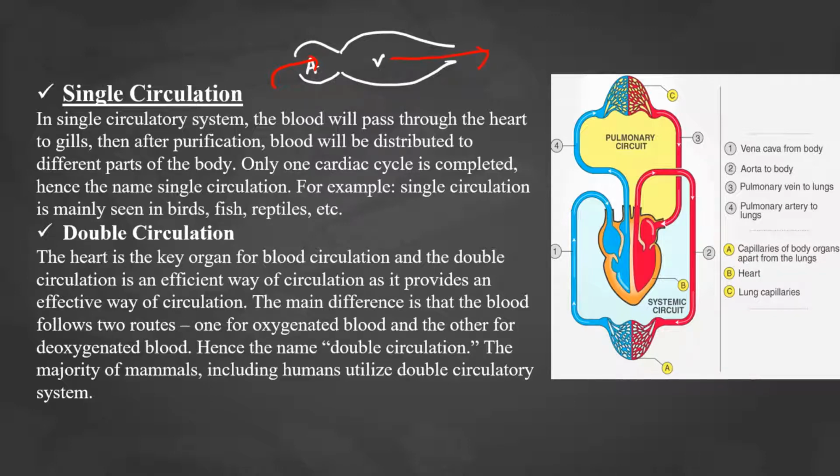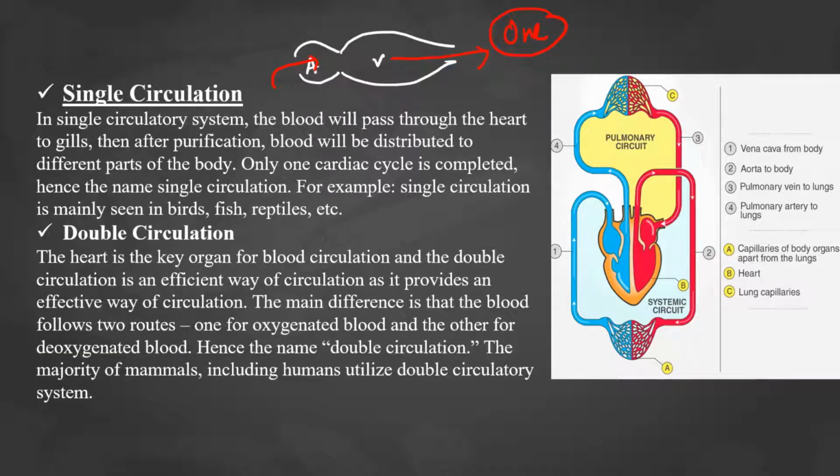In this flow, how many times is the blood coming inside the heart? Only one time. If the blood comes to the heart for only one time, such a type of circulation is called single circulation.